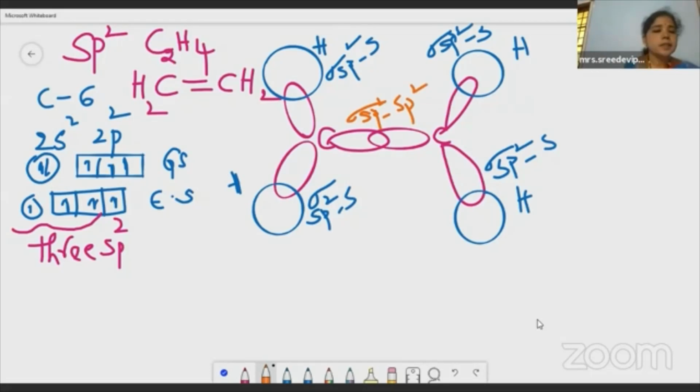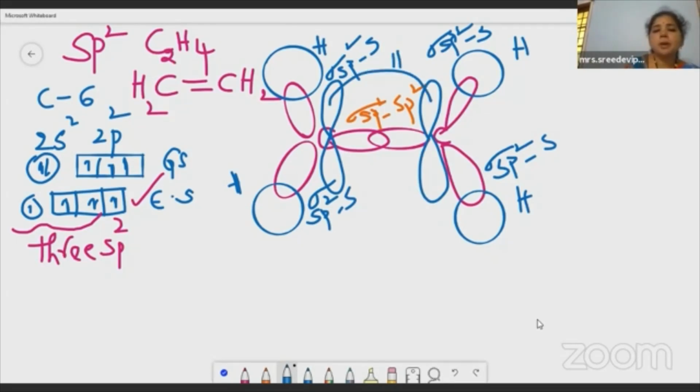Now, if you observe here, there is one pure p orbital which doesn't get involved in hybridization, and that p orbital will overlap laterally, forming a pi bond. What bond? Pi bond. So the formula is CH2 double bond CH2, with a sigma bond and a pi bond.